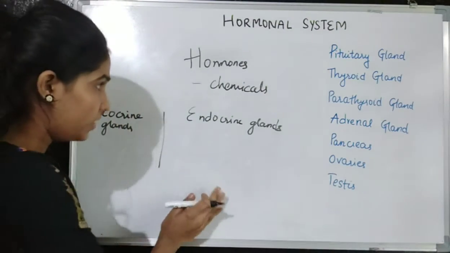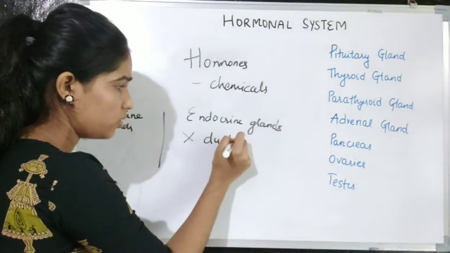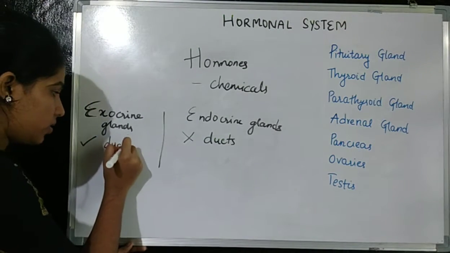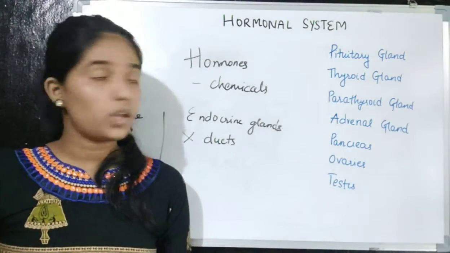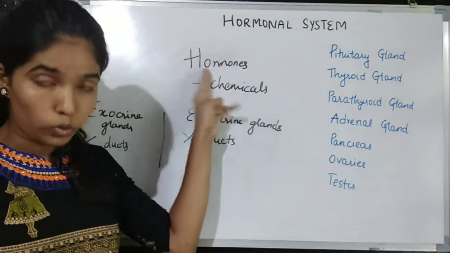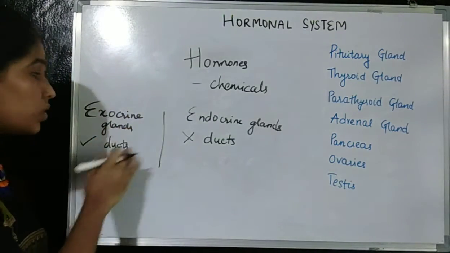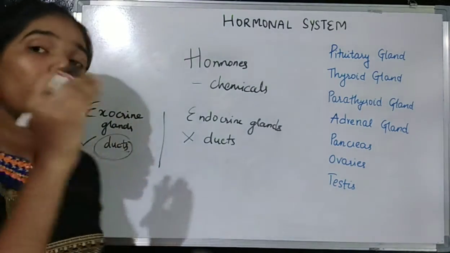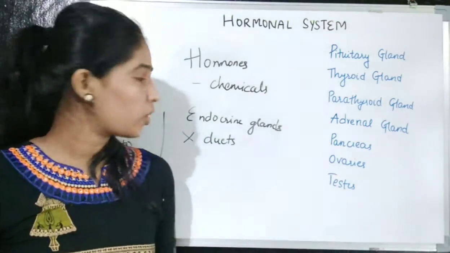The difference between these two is the presence or absence of ducts. These endocrine glands, which we are going to learn, don't have any ducts, and these exocrine glands have ducts. So what does this duct do? Endocrine glands don't have ducts, so they directly pour their secretion, the hormones, into the blood. Exocrine glands have a duct, so they pour their secretion in the duct, and from this duct the secretion is transferred to the particular organ.